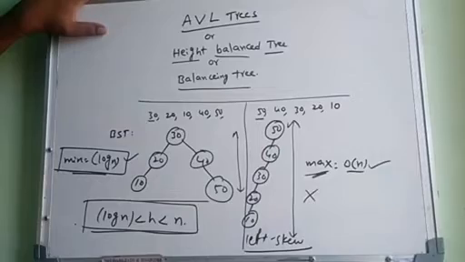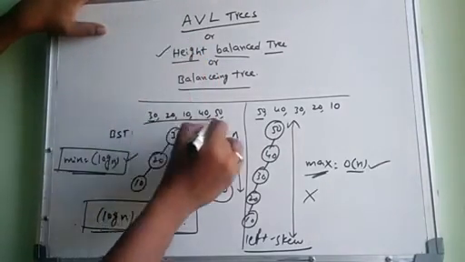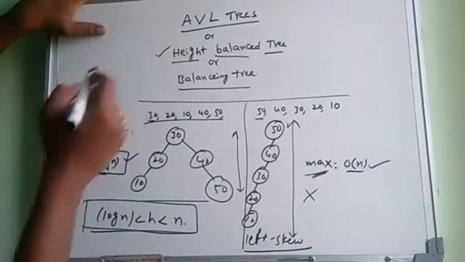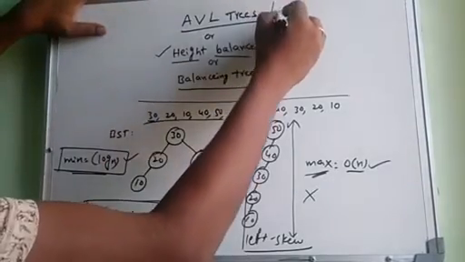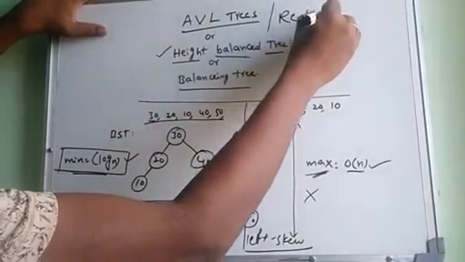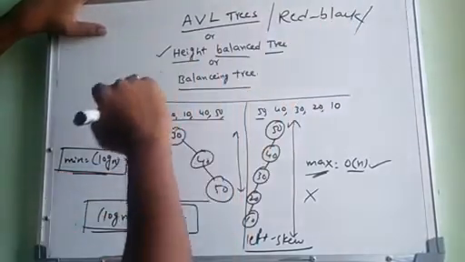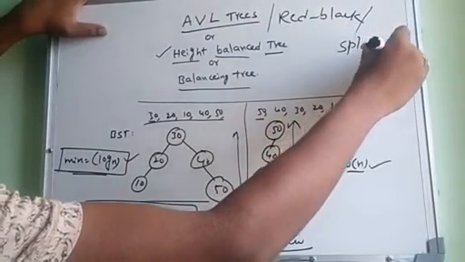Don't get confused. In most cases they'll ask a question where they give the elements and say, implement these using a height balanced tree or balancing tree. According to our syllabus, an AVL tree is a height balancing tree. Some other trees exist, like the red black tree, another important height balancing tree, and splay trees.